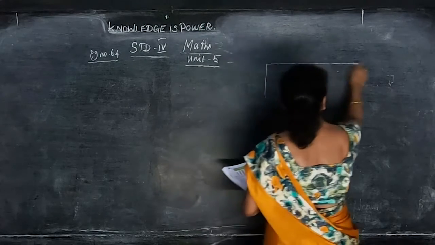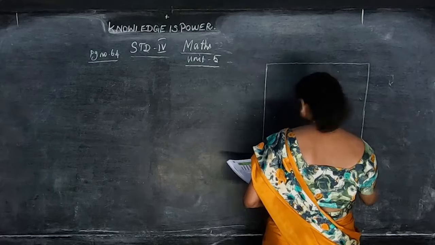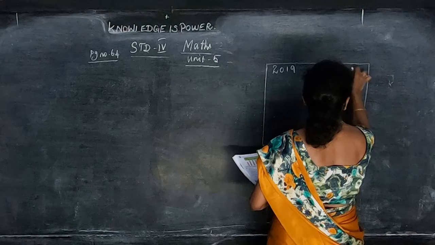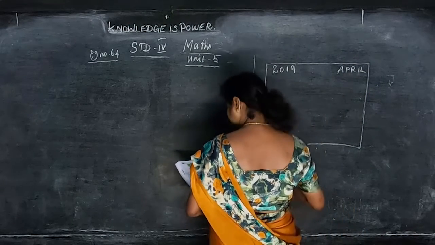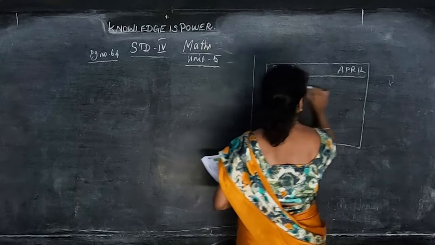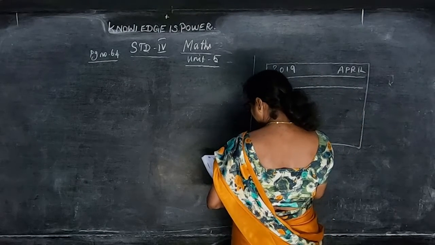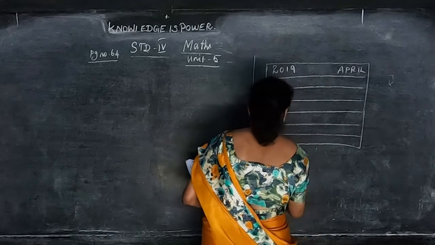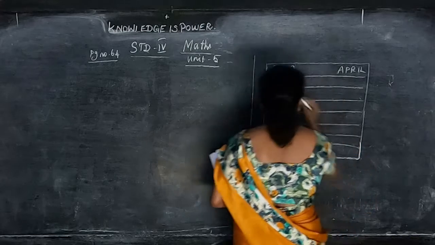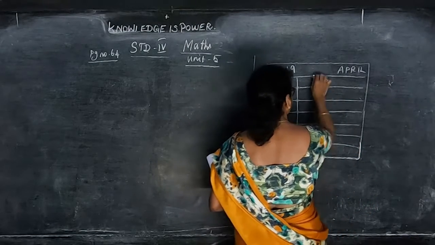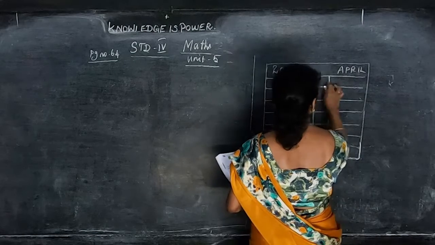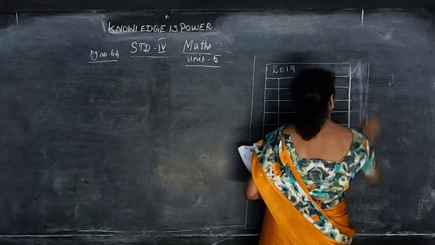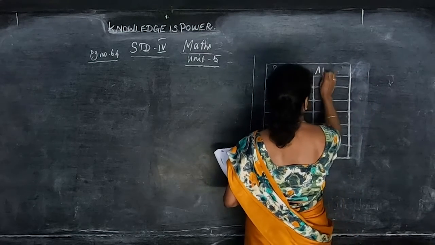So here you have to write the calendar. April 2019 he has given.